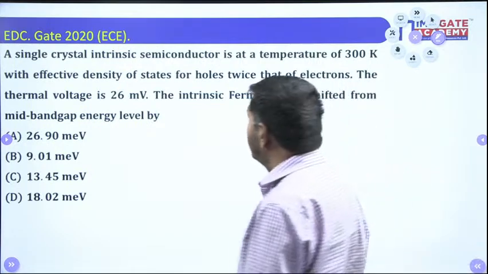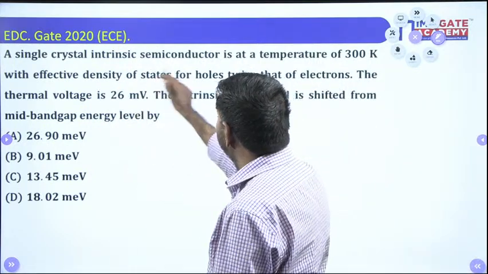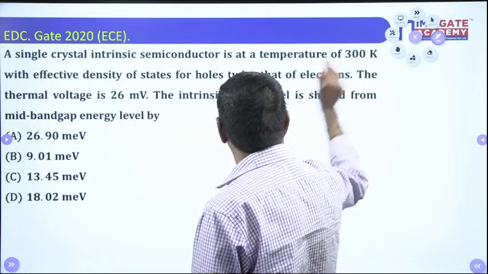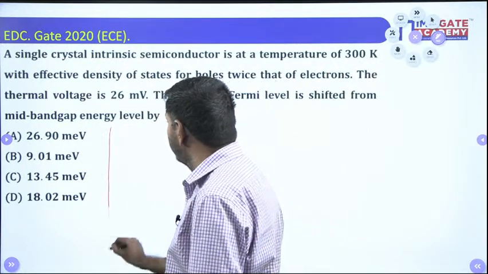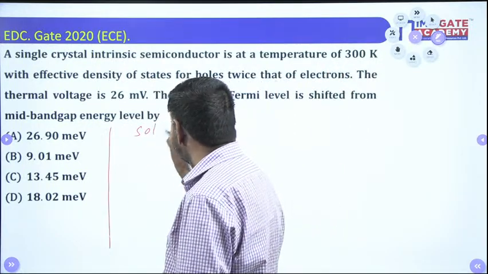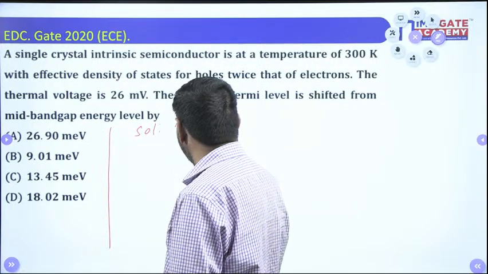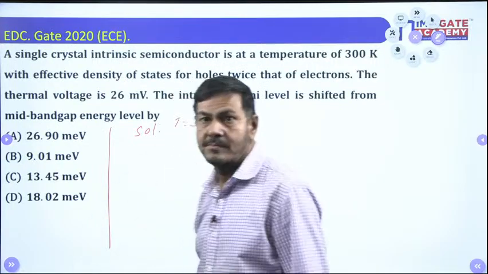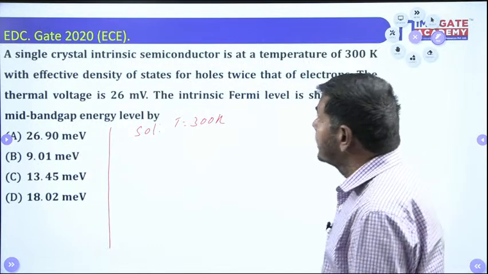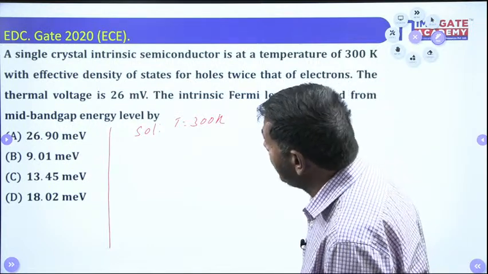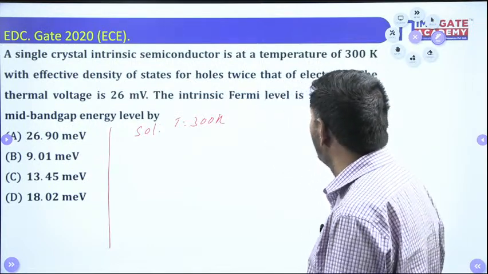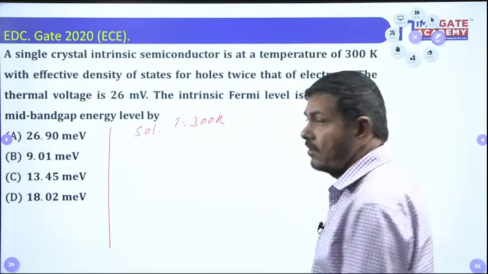Very simple. A single crystal intrinsic semiconductor is at a temperature of 300 Kelvin, given here. Also given is the effective density of states for holes, twice that of the electrons.